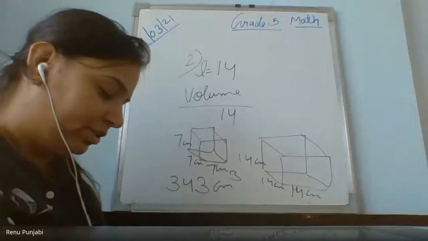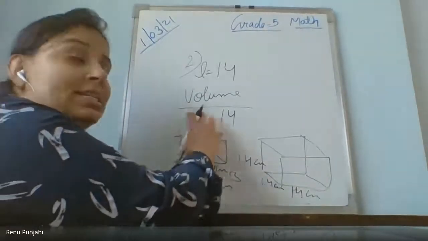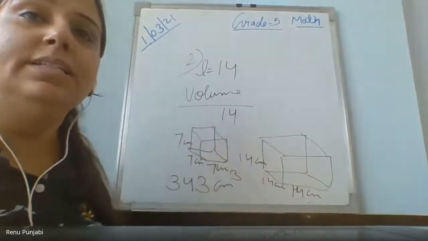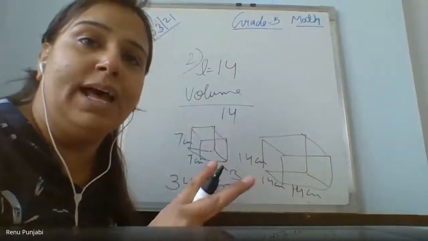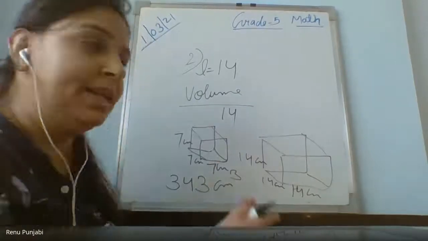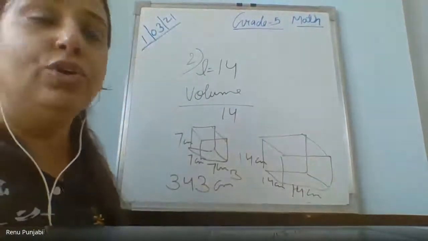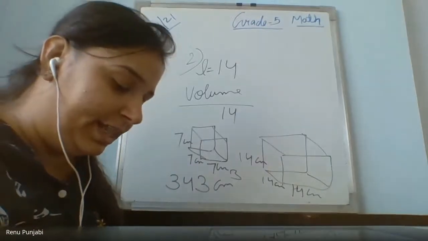2744 centimeter cube. So now how many of these smaller cubes can fit inside it? जब आपको दोनों का वॉल्यूम पता है, number of cubes कैसे निकालोगे? How many of these small cubes will fit inside this big cube? Please find out. We have already done this.